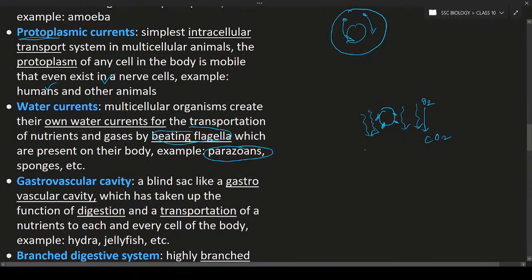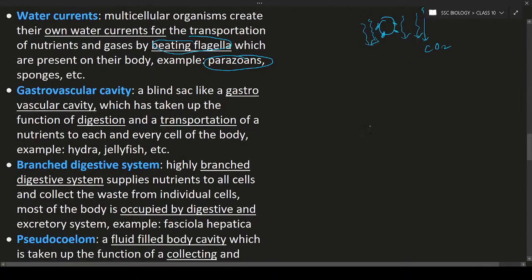Okay. So next one will be the gastrovascular cavity. Gastro means inside the intestine. So vascular cavity is nothing but the digestive system helping in the transportation of nutrients, gases and other excreted products to each and every cell of the body. For example, if you see the hydra and jellyfish, they are going to have a gastrovascular cavity. It means the digestive system is going to do the function of transportation, exchanging of the nutrients, exchanging of the gases, etc. This is about gastrovascular cavity.